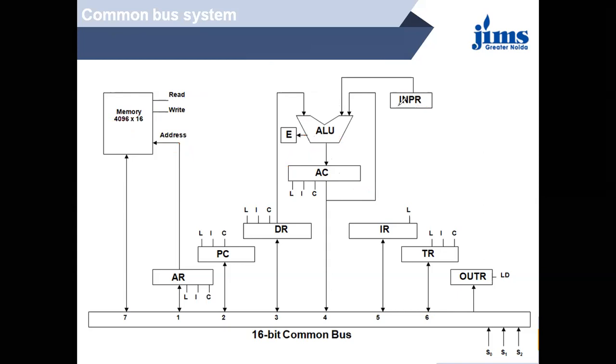So the input register is directly connected to the ALU to receive the value, and the output register is directly connected to the ALU to send the value.